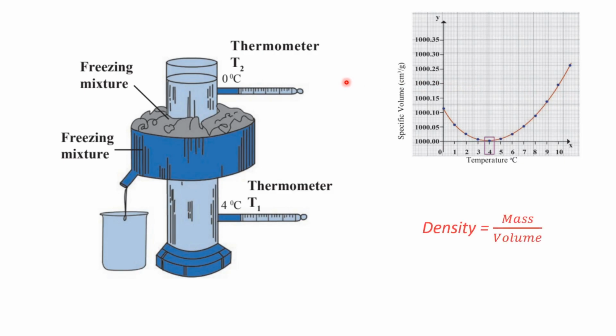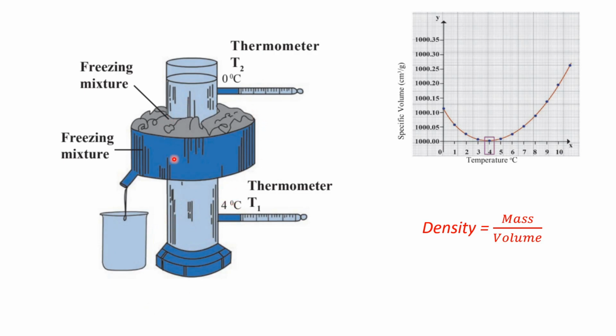If the volume is decreasing, the density of this water will start increasing. How? This is the formula of density, which is equal to mass upon volume, where we can clearly see that density is inversely proportional to the volume. So as the volume decreases, the density increases. And when an object has greater density, it becomes heavy. So this water will automatically come down. That is, the water will come here, and the water becomes heavy.